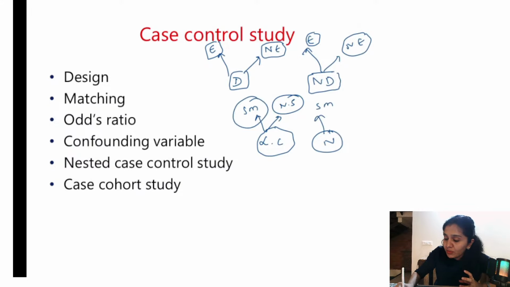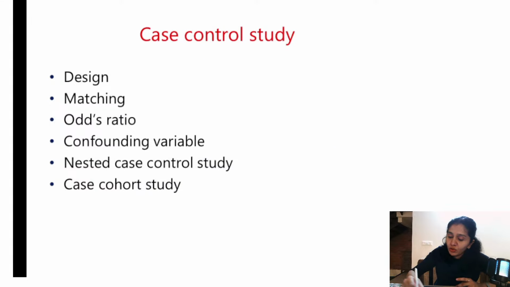So if this is more than this, I can safely say that there is an association between exposure and the outcome. So that is what a case control study is for you. You just have to remember one line about this design. It starts with disease and ends with exposure status. Okay, so retrospective in nature.